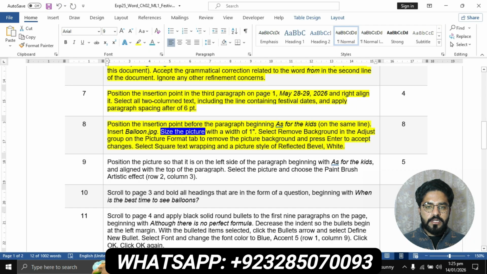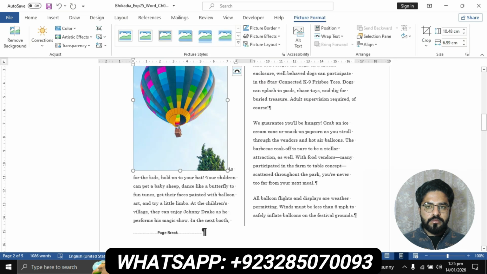And size the picture with a width of 1. Picture format, shape width to 1.